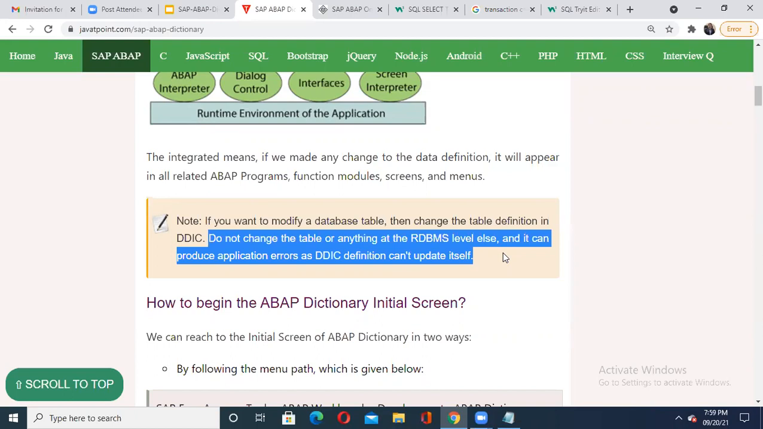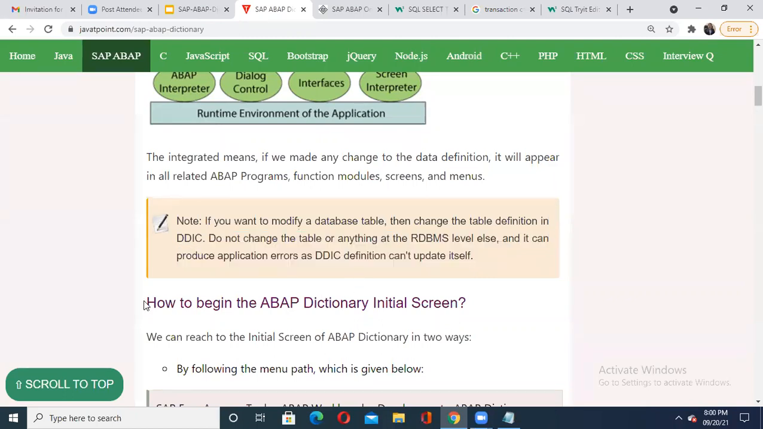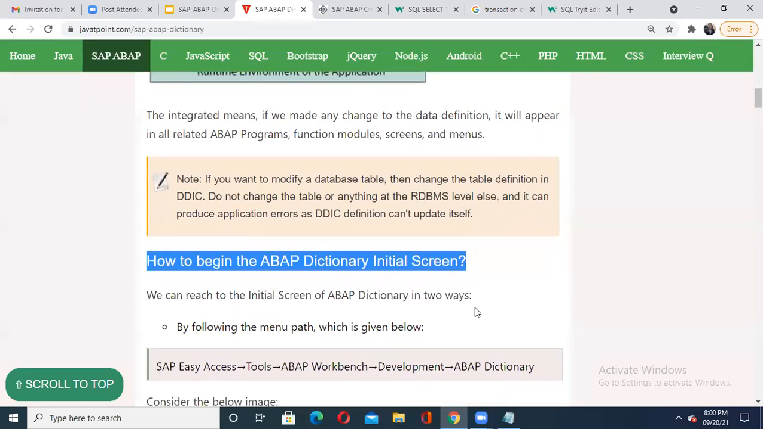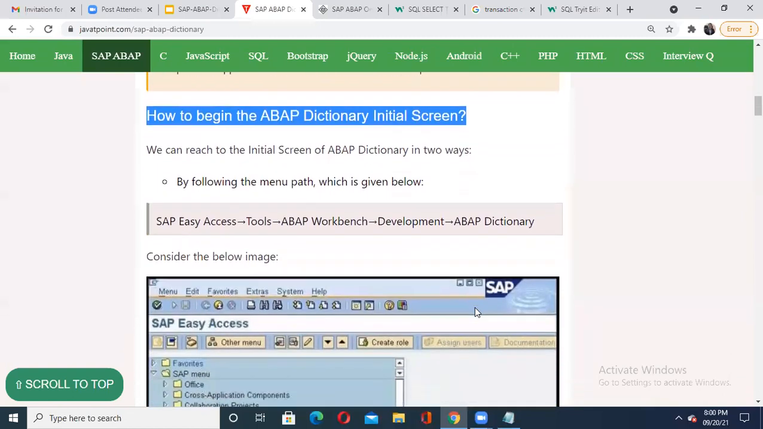Don't worry. This is just the theory content we have seen about your ABAP data dictionary. When you are going to use this ABAP data dictionary in your SAP Logon or SAP system, how can you begin with it? How do you begin with the ABAP data dictionary initial screen, where you are going to modify your data, create the tables, put data inside the tables, and modify and update them? For this purpose, all of you are going to follow this path.